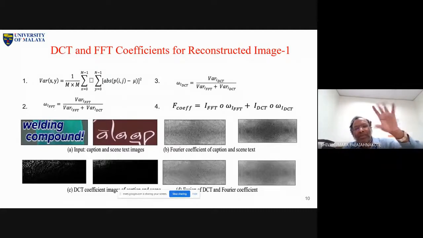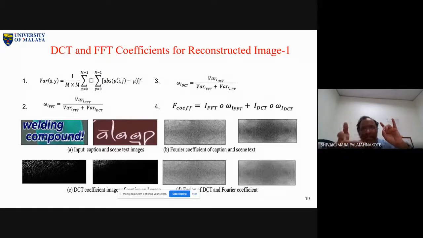So there are two observations here. Caption text can have good clarity and good quality, but at the same time, since it is edited text, you are editing over video, so there will be some disturbance in the background or content. Now how I am trying to extract those observations to fuse them is the very interesting point here. That's the whole method. It's very simple, just one or two slides.